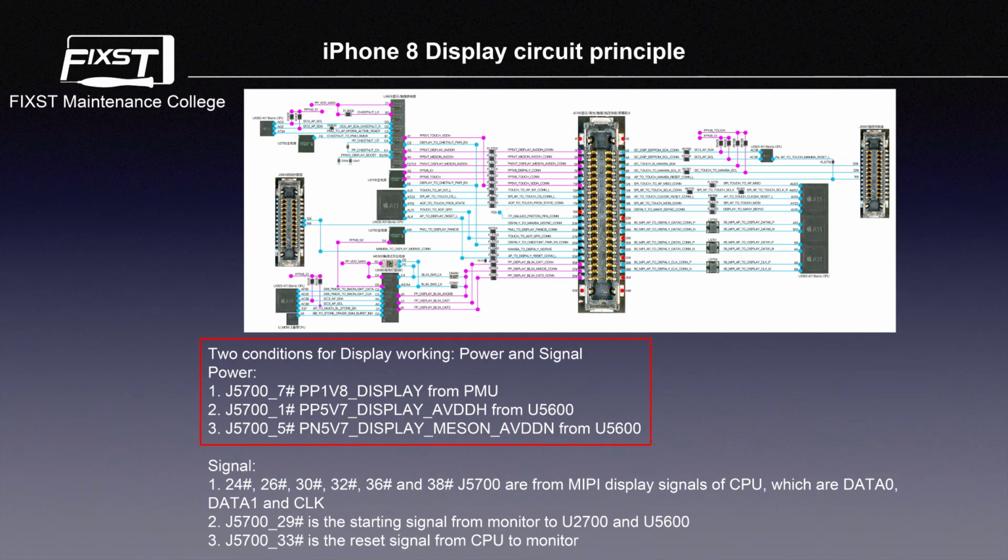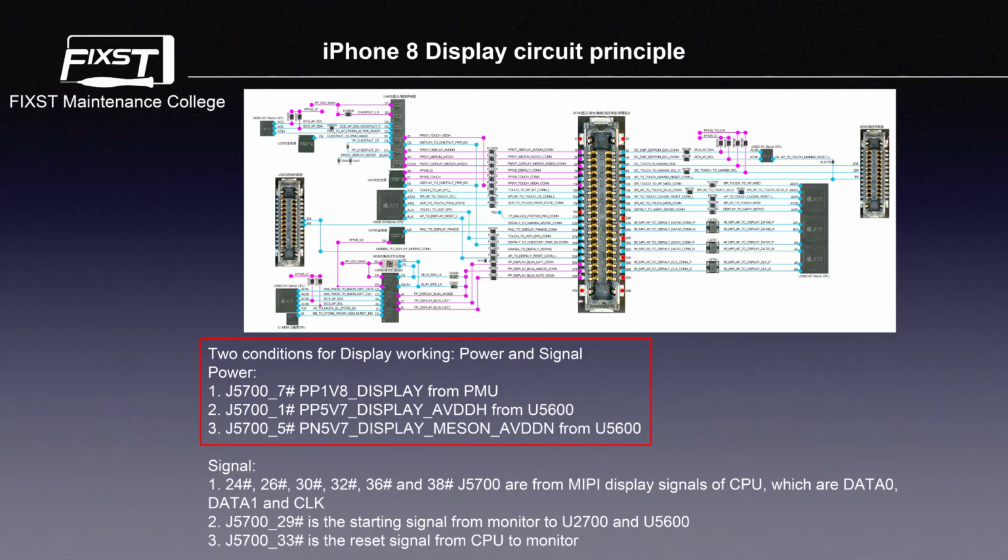There are 2 conditions for display working: power and signal. There are 3 power lines for the display circuit. Number 1, J5700 pin 7, PP1V8 display from PMU. Number 2, J5700 pin 1, PP5V7 display AVDDH from U5600.